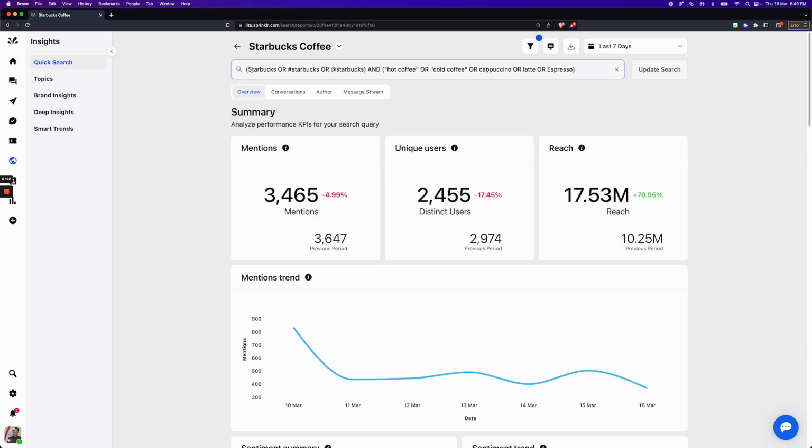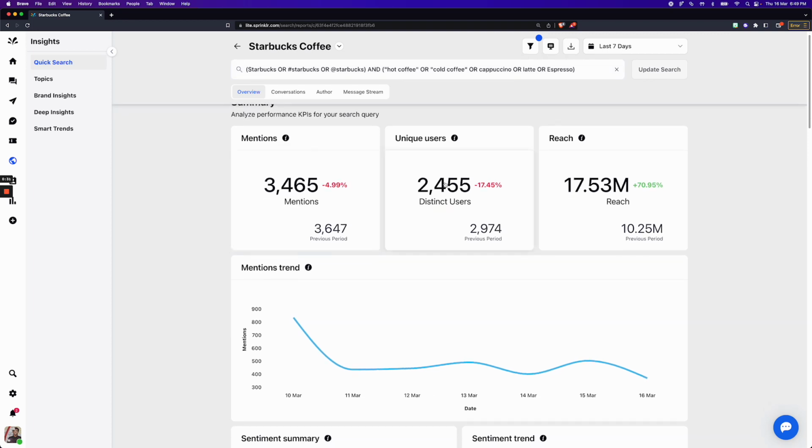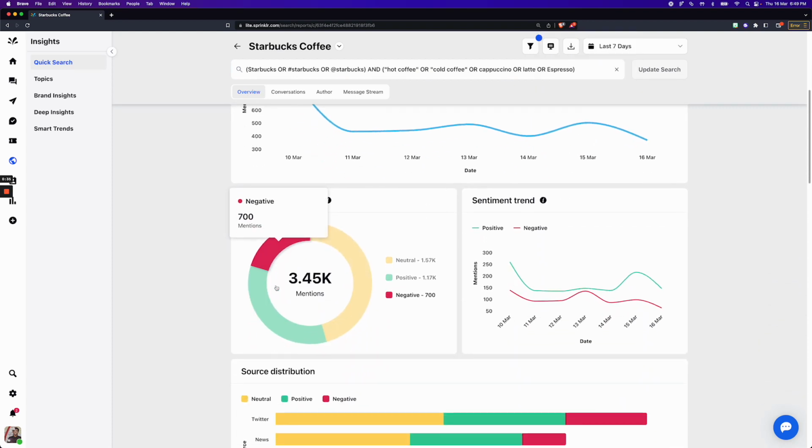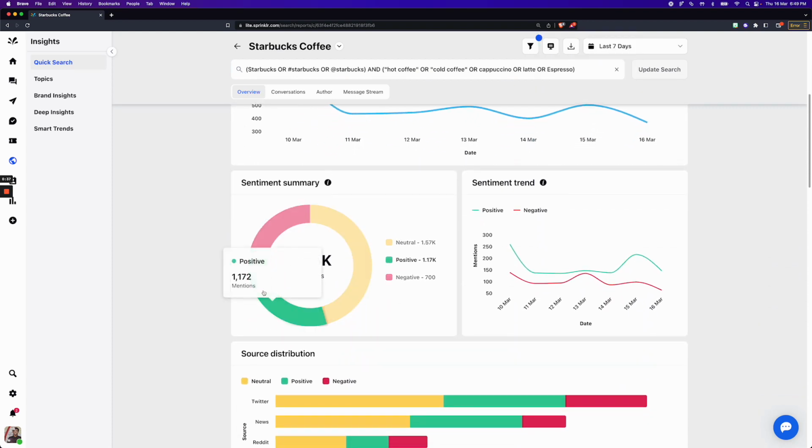So this is how I set up the query. I've said Starbucks or hashtag Starbucks or at Starbucks and wherever coffee has been mentioned. I can see the total number of mentions, unique users, reach, the trend of mentions, sentiment summary. Now, a good point to remember here is that you can drill down on any metric that you see on the screen. For instance, I see 700 negative mentions.